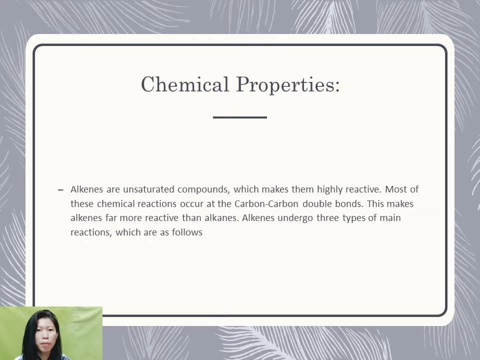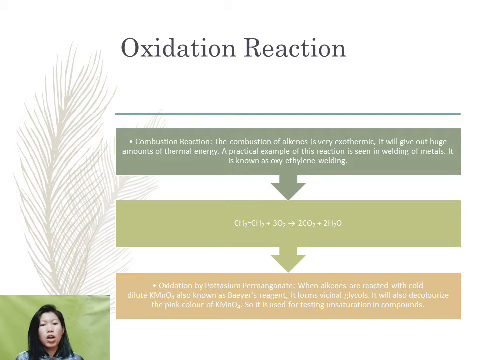So let's go to the chemical properties of alkenes. As you all know, alkenes are unsaturated hydrocarbons. That makes them highly reactive. They are more reactive than the alkanes. They also undergo three main reactions. Oxidation by potassium permanganate. When alkenes are reacted with cold dilute potassium permanganate, also known as Baeyer's reagent, it forms vicinal glycols. It also decolorizes the pink color of potassium permanganate, so it is used for testing unsaturation in compounds.